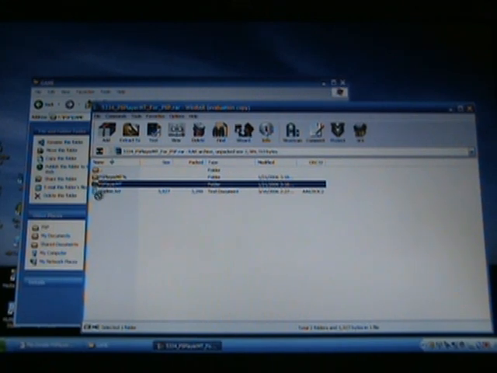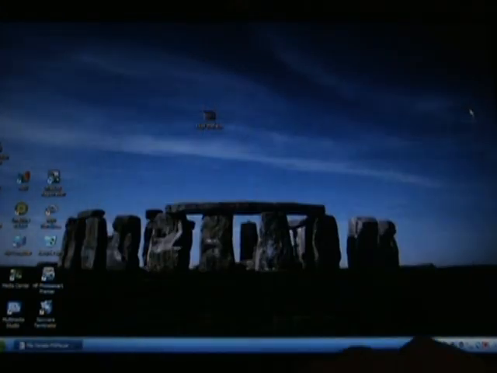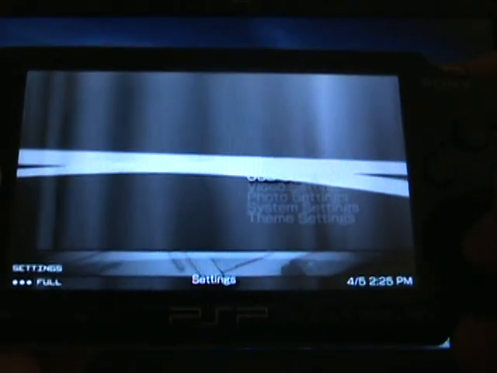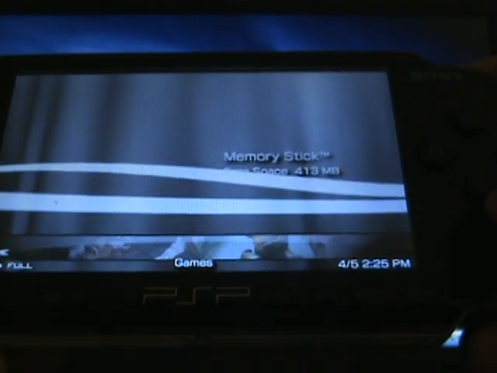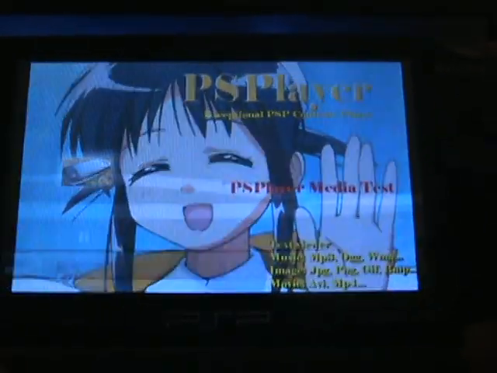and hold up, just let it copy that. Alright, you can close all this down and exit out of USB mode. By the way, you should be running at 1.5 kernel. Go to your memory stick and it should be right there, PSPlayer.